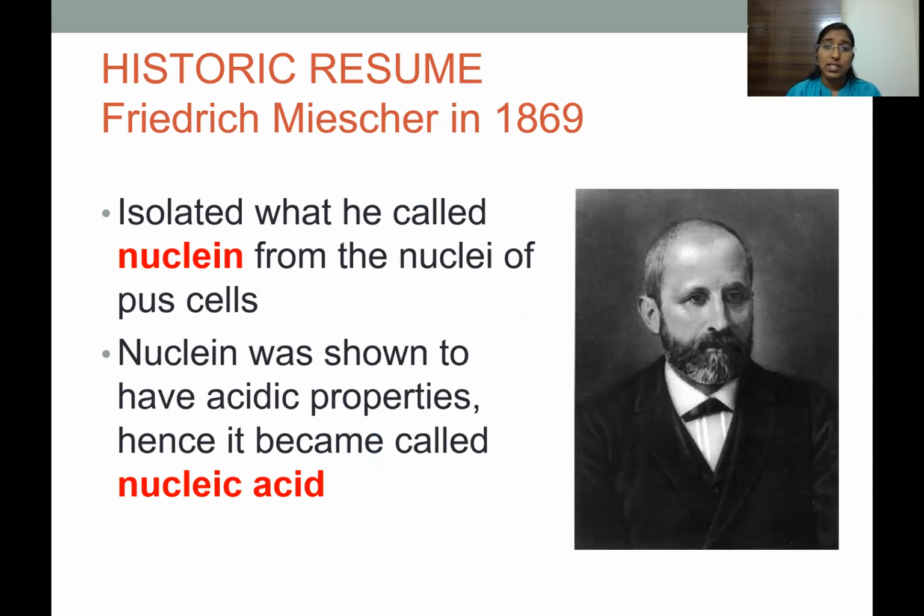So, nucleic acids were first isolated from the nuclei of pus cells by Friedrich Miescher in 1869. He called them nuclein. And as nuclein was showing acidic properties, later it became nucleic acids.